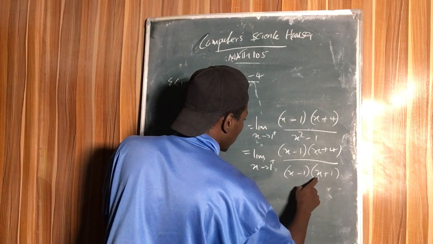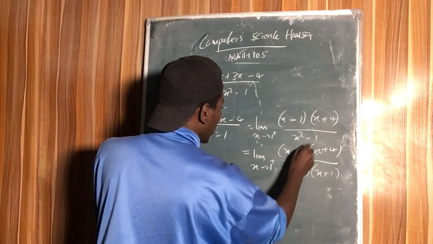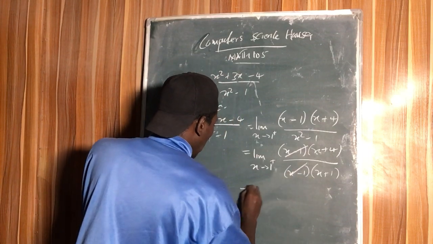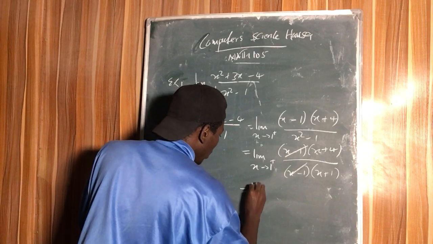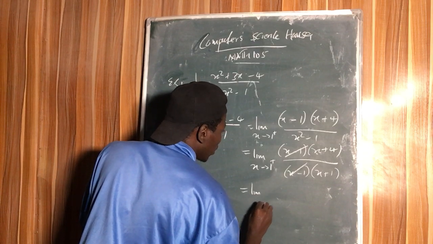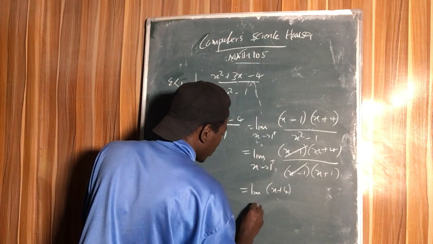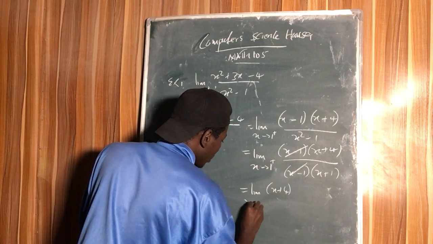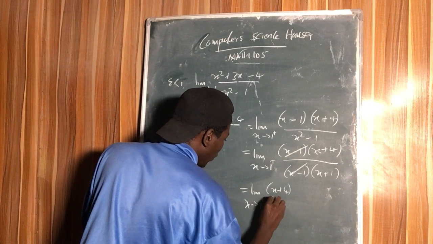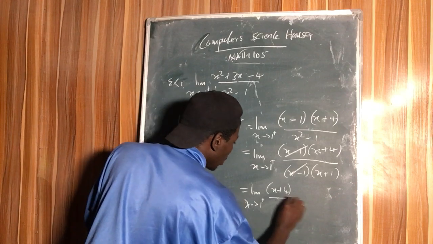Alright. So this cancels with this, and we have the limit of x plus 4 as x approaches 1 from the right.